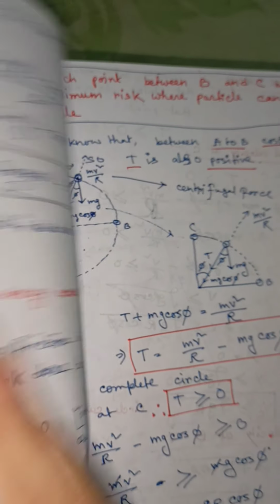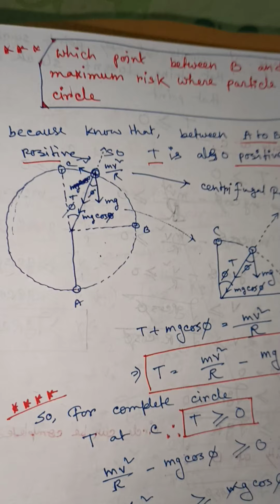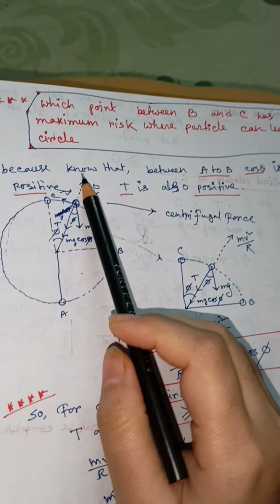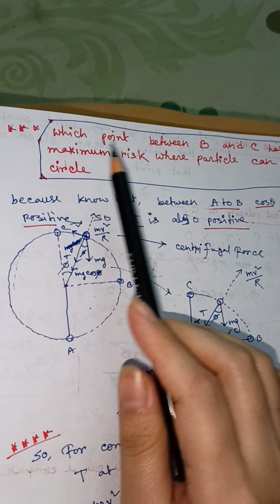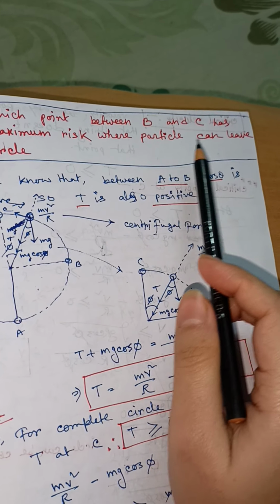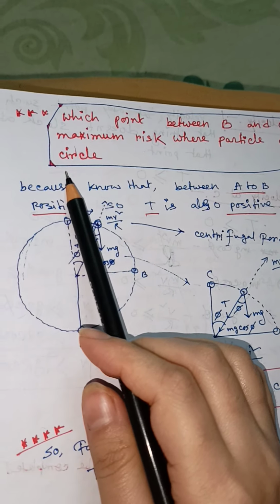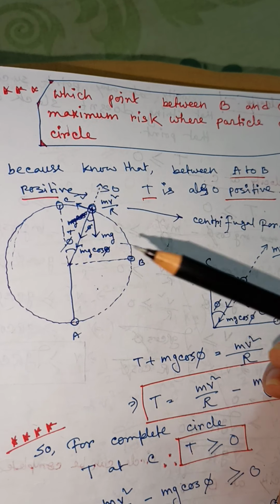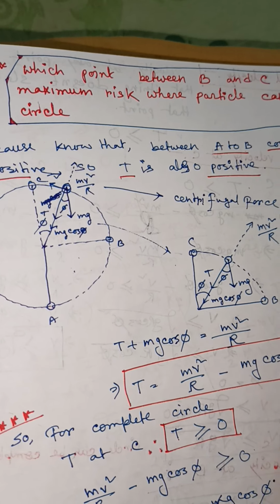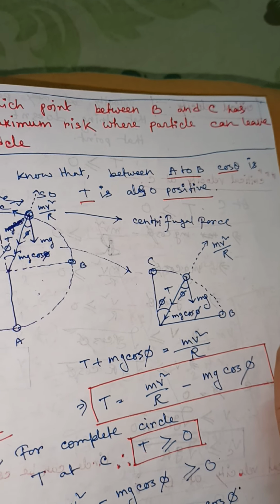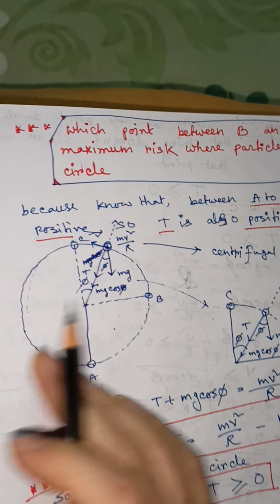Okay, but what happened between B to C? Which point between B and C has maximum risk where the particle can leave the circle? Here we will find the point where the particle has maximum risk to leave the circular path.